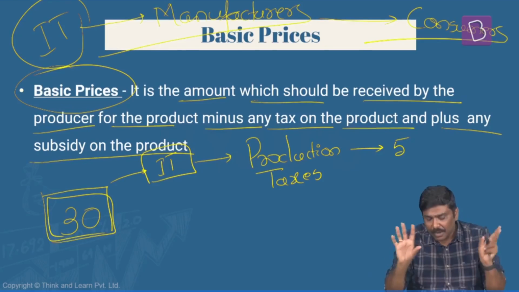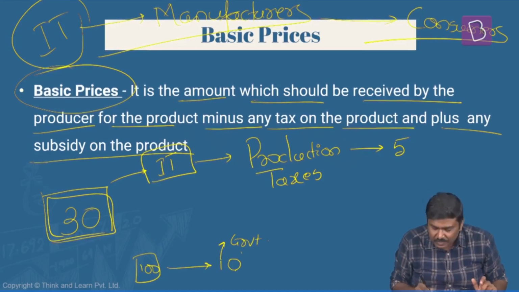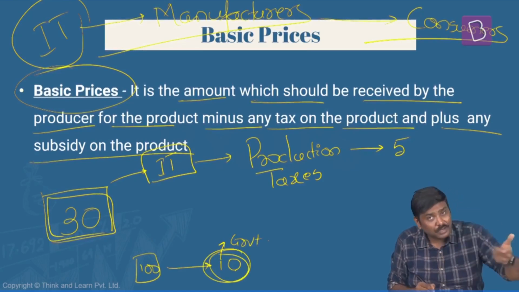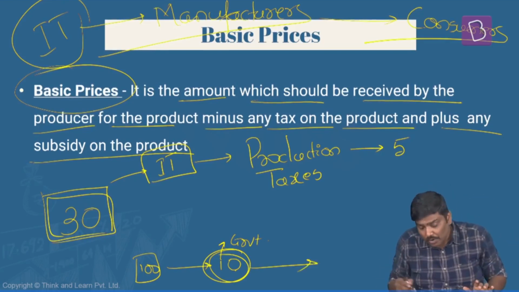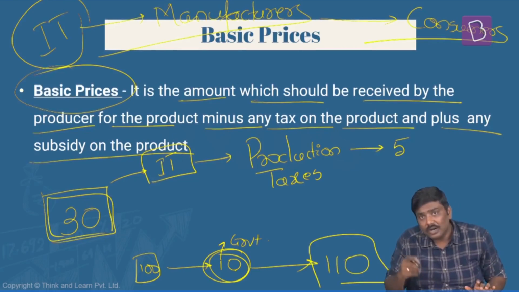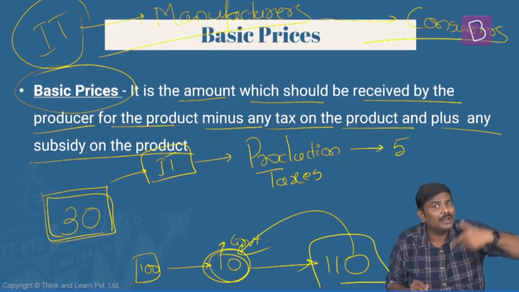For example, imagine here is a manufacturer. He has paid a 10 rupee indirect tax to the government and the cost is, let's say, 100 rupees. Do you think this 10 rupees that the manufacturer has paid to the government, he'll pay out of his pocket? Absolutely not. When he sells the product to you, he'll simply sell it at 110 rupees, out of which 10 rupees is nothing but the tax that he has already paid to the government.